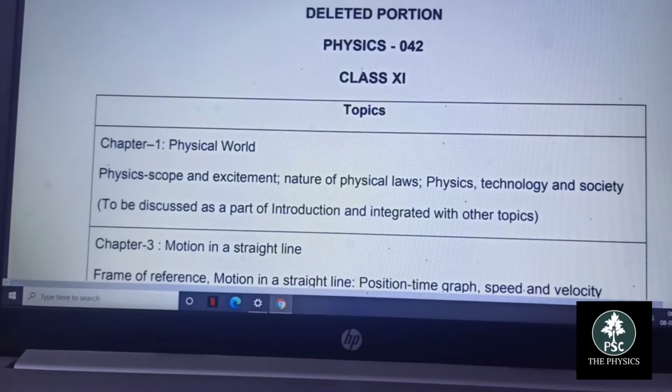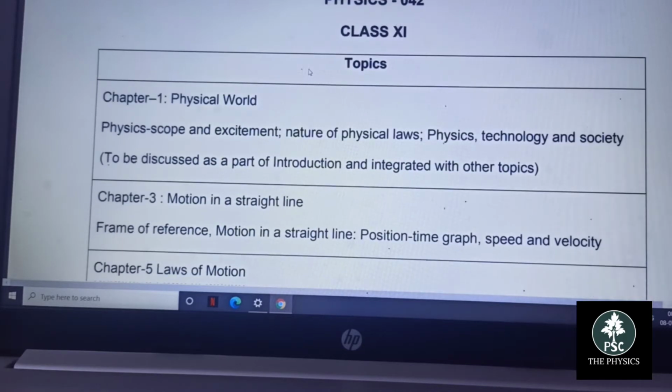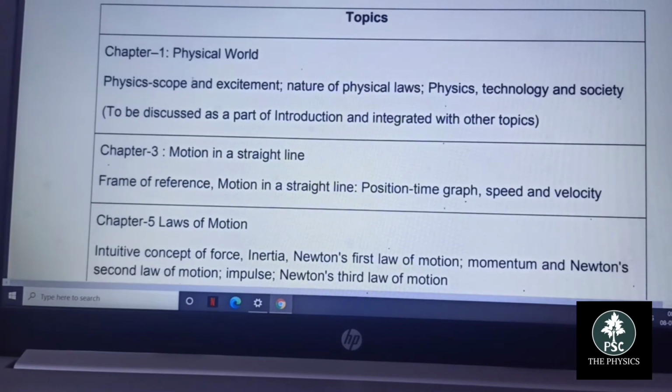So let's go to my laptop. Okay students, these are the deleted portions of the syllabus, code 042, class 11th. Chapter 1, Physical World: physics scope and excitement, nature of physical laws, physics, technology and society, to be discussed as a part of the introduction and integrated with other topics.